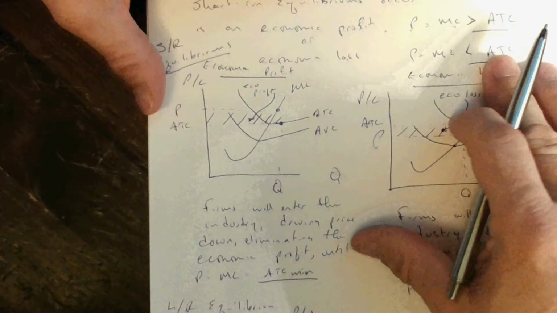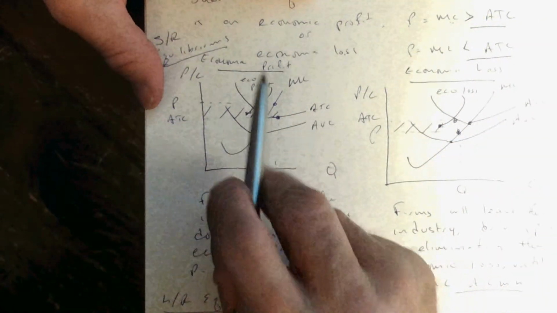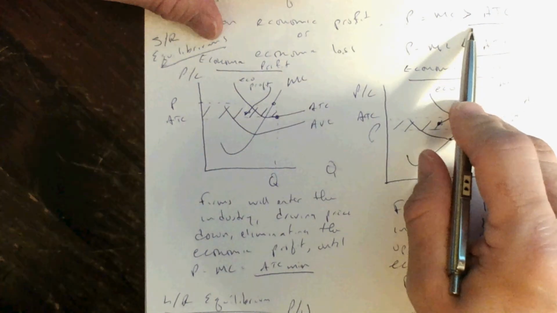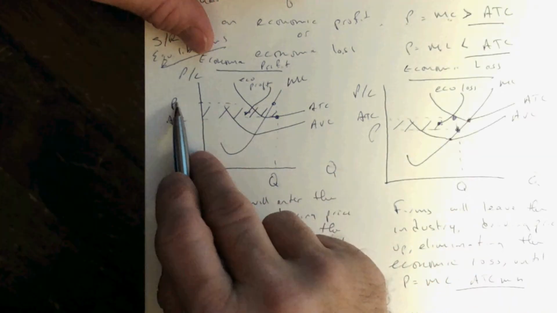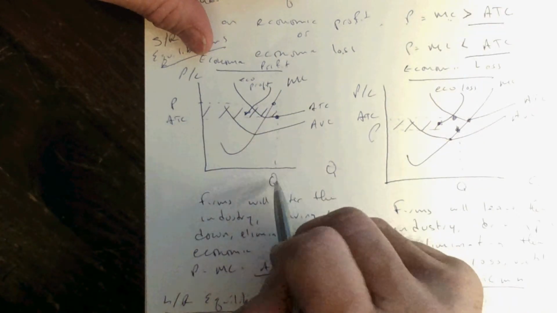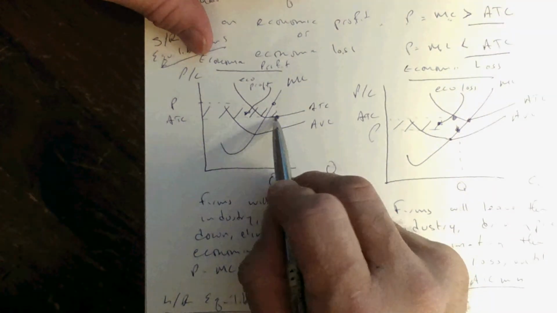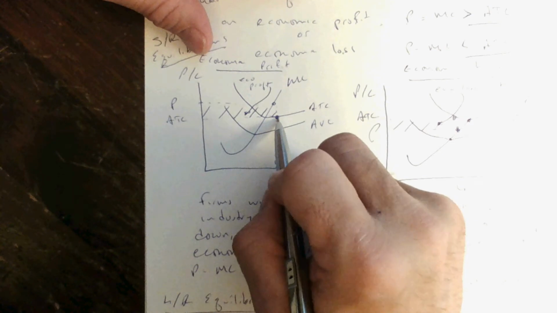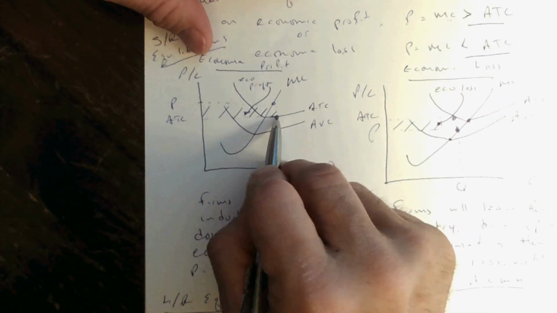Let's look at the conditions for these. When there's an economic profit, price is going to be greater than average total cost. So price equals marginal cost, find that combination, go down to quantity, go up until you find average total cost. Price is greater than average total cost. Go over to the axis, price, from average total cost.